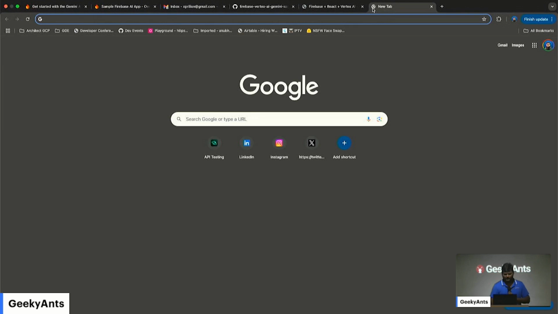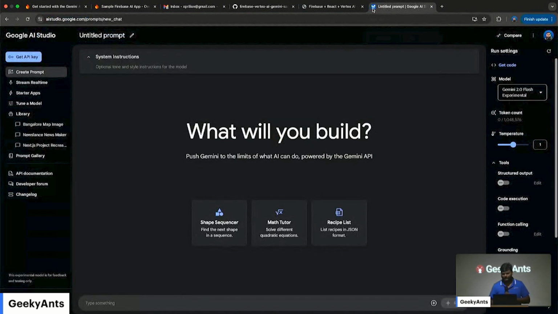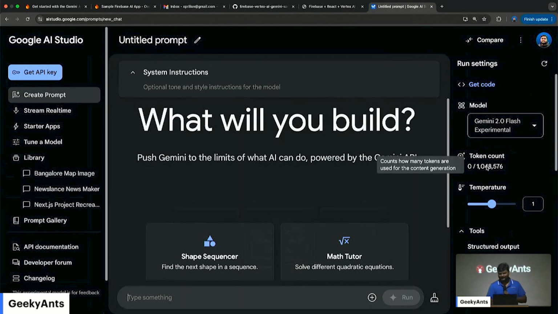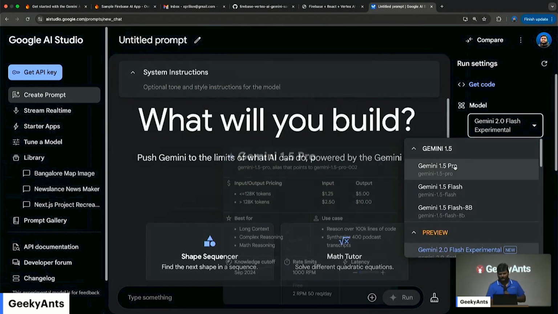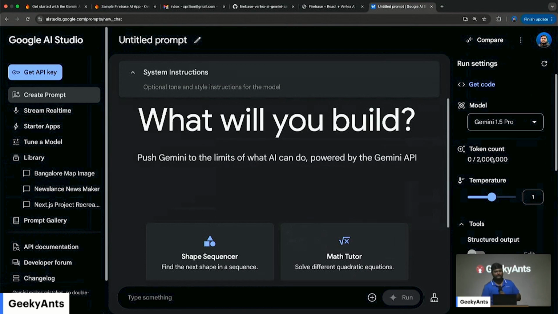That said, 2 million contexts. There are models which have one, and there are models which have two. So let me try zooming it in. On the right side, this is the token count. This is 1 million. You're right. But then if I switch to 1.5 Pro, it's actually 2. So, yes, that is correct.